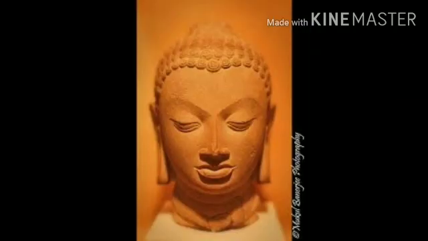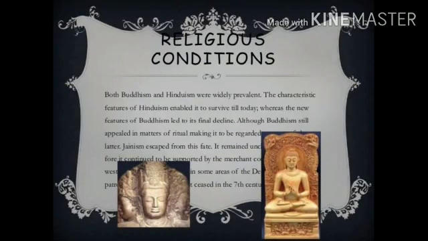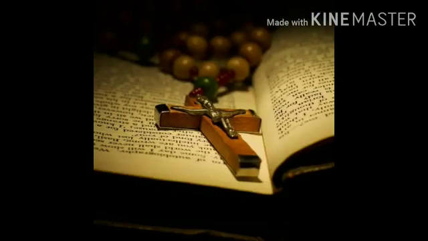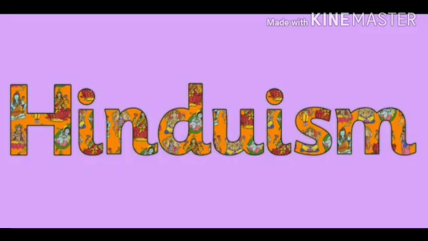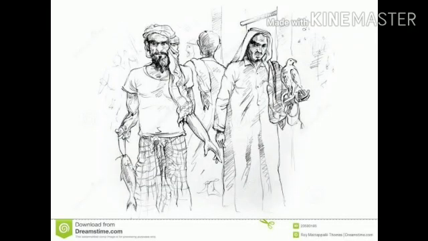There was a decline in the popularity of Buddhism and Jainism. But by this time, Christianity also arrived in India, but it was confined to the Malabar region. Hinduism became very strong during the Gupta period, and the term Hinduism was not in use earlier. It was used later by the Arabs to refer to the inhabitants of Hind, that is India.